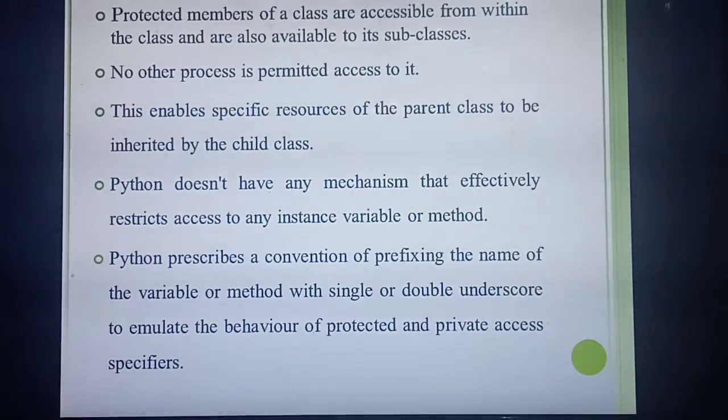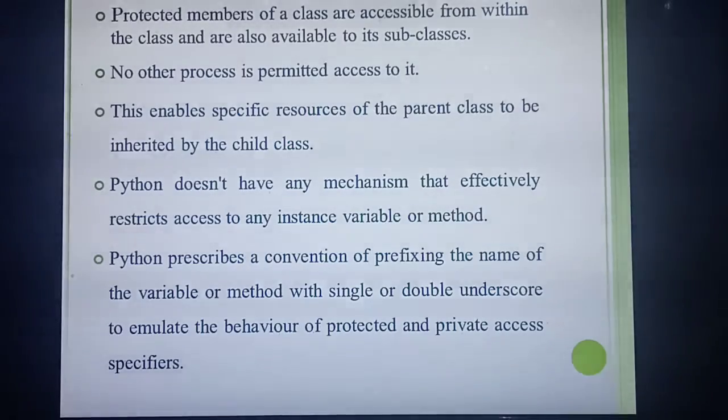Okay, so in Python, how do you give these access specifiers? They are not given directly as a keyword with the variable or method. Instead, indirectly, along with the variable name or method name, they use single or double underscore to define the access specifiers.